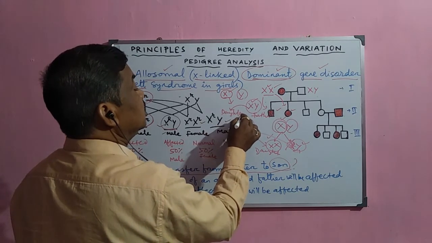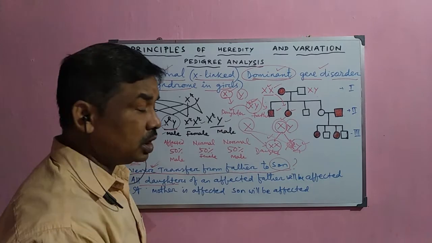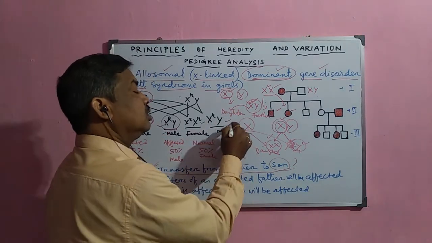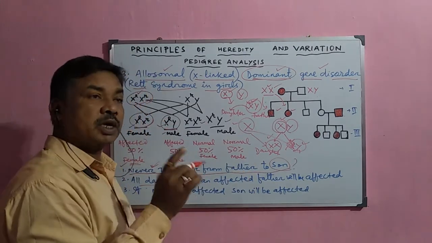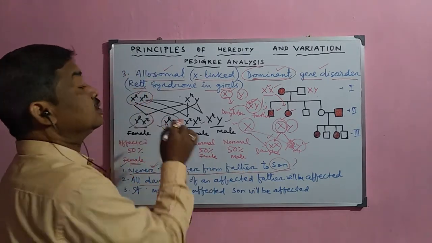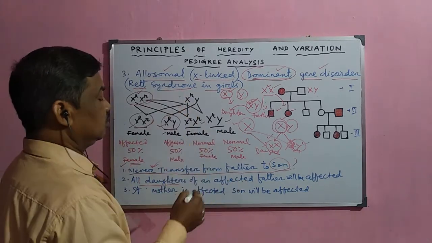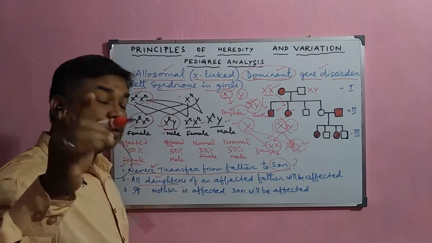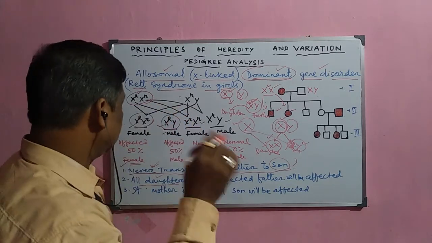So if the father has the dominant gene, then this dominant gene will transfer to the daughter, not to the son. That is why the daughter will be affected. Maybe if it is heterozygous, then 50%, and if it is homozygous dominant, then it will be 100%. So the daughters will be affected if the father has that dominant defective gene.